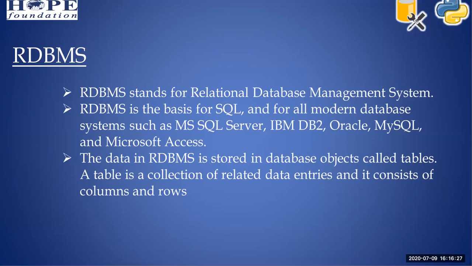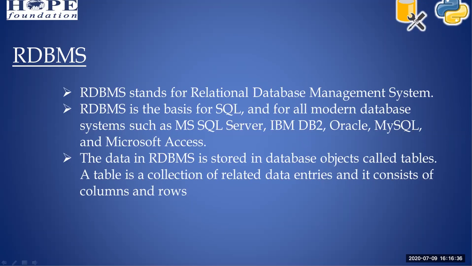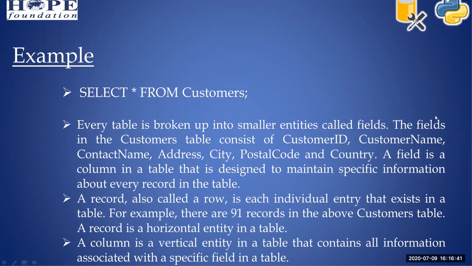So for example, select star from customers. We have already seen what a select query is. A select query is used to select specific columns, or the entire set of columns, from your table. Here customers is a table, right?